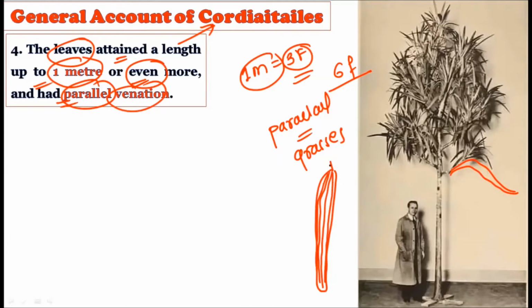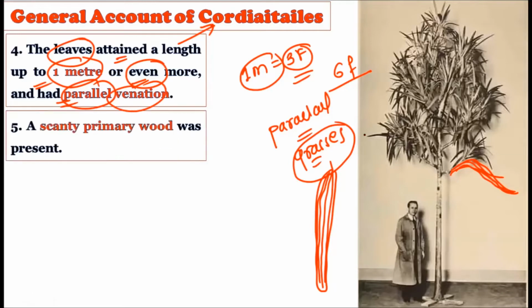So this type of parallel venation which is found in the monocotyledons or grasses, the similar type of parallel venation is also found in the leaves of the Cordaitales. The members of the Cordaitales show very long leaves, almost 3 feet or even more than that, and this 3 feet long leaf shows the presence of parallel venation.